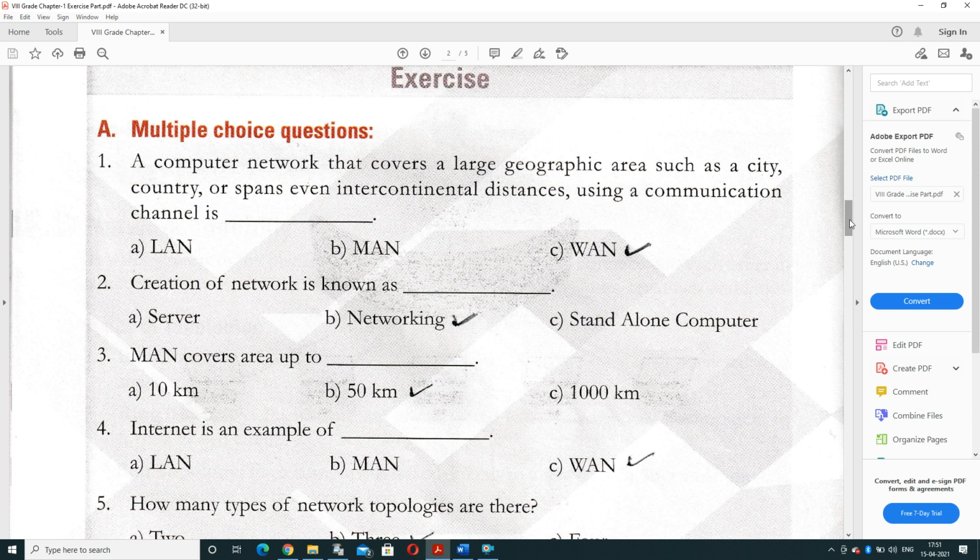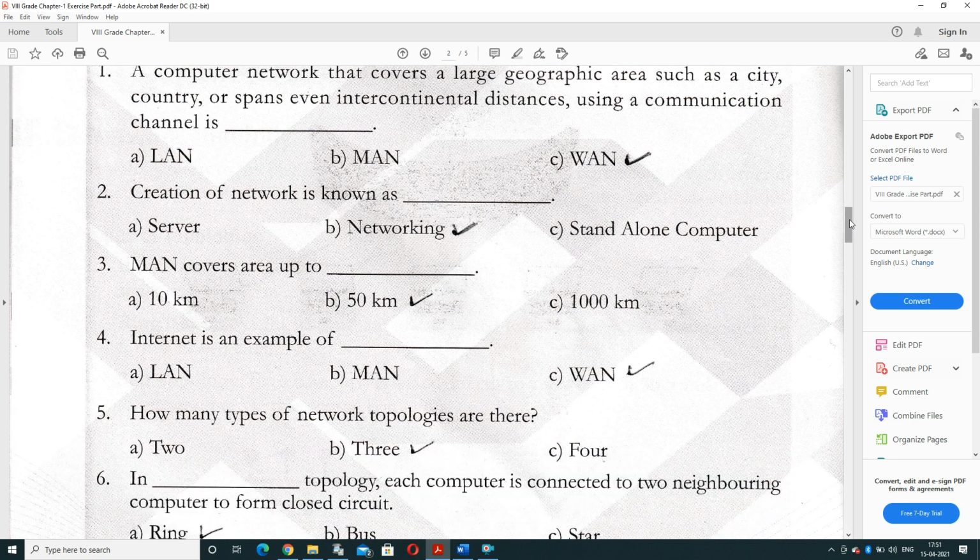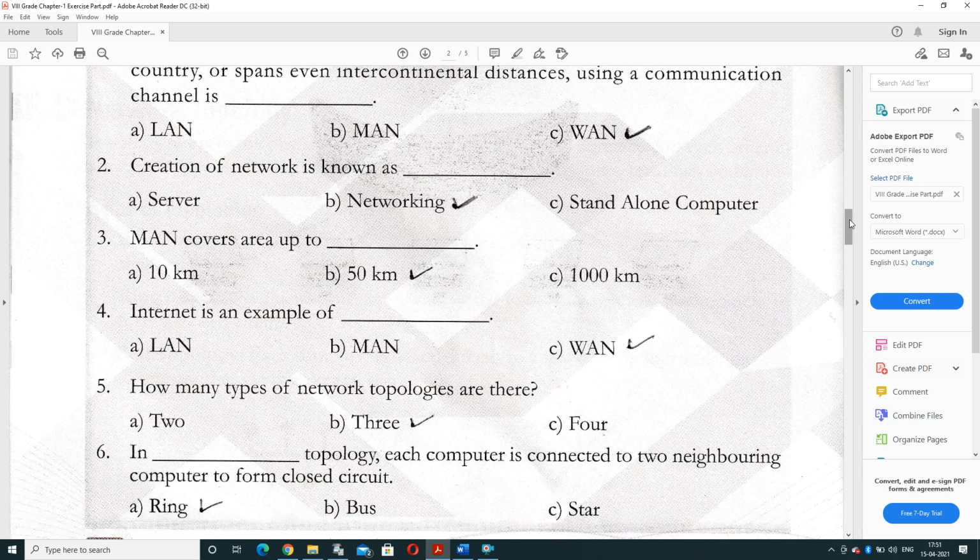MAN covers an area up to dash: 10 kilometer, 50 or 1000 kilometer. A metropolitan area network can cover up to 50 kilometer distance. Internet is an example of dash. It's an example of WAN. Basically, the example of WAN is the internet, and WAN represents wide area network.